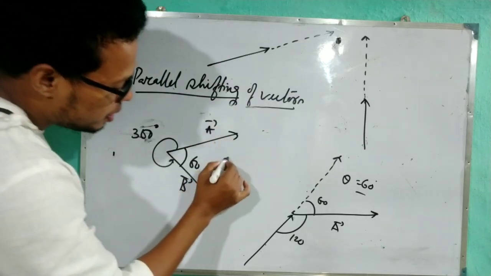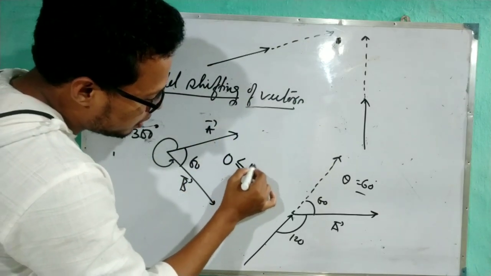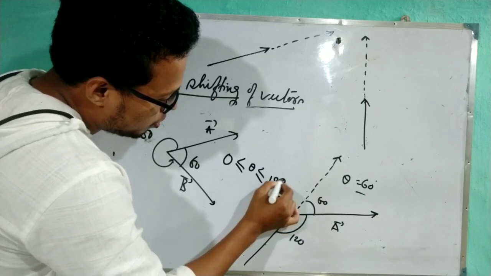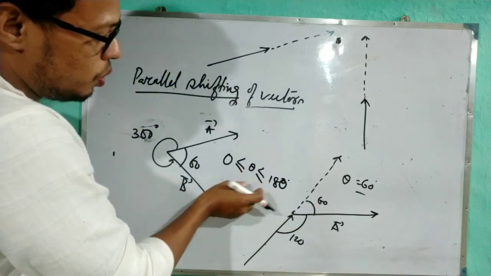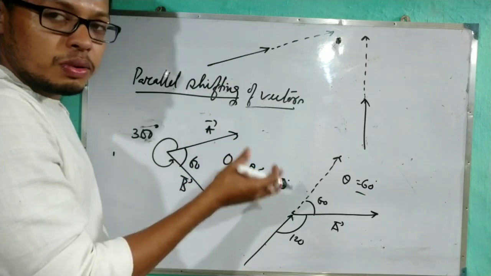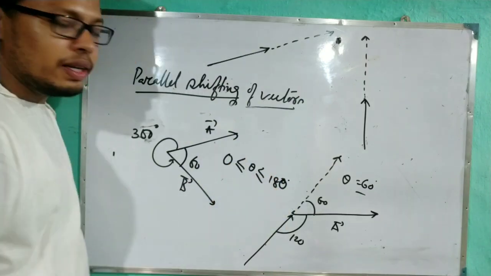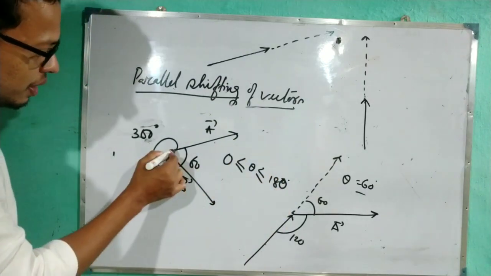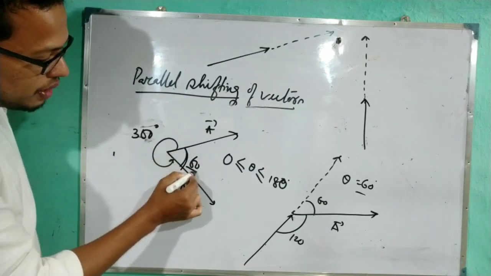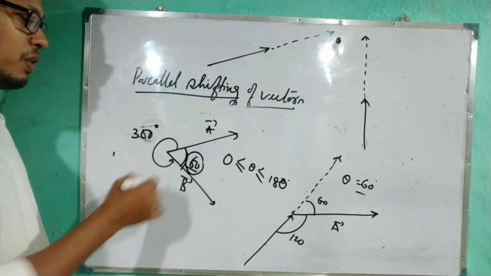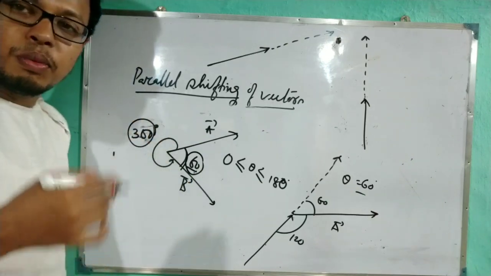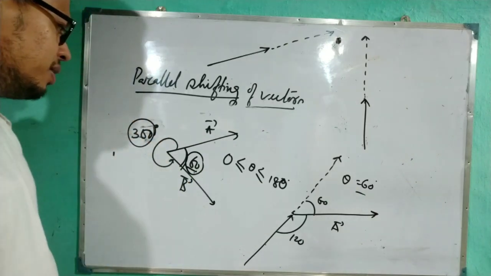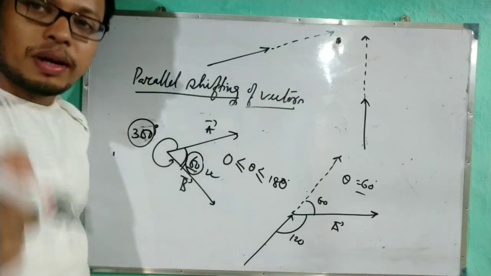But remember this one: theta will be greater than or equal to 0 and less than or equal to 180. Here, which angle do you have to take? This 60, because it is less than 180, but this 300 is more than 180. Clear? So always you will take the smaller angle.